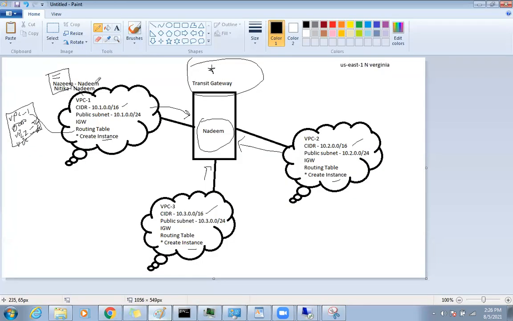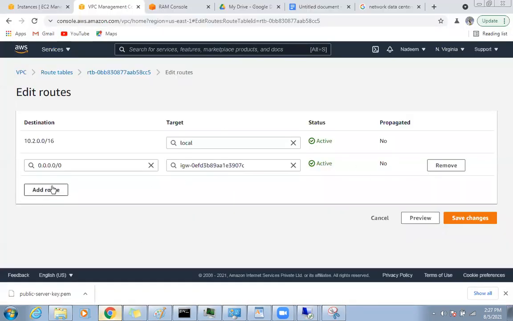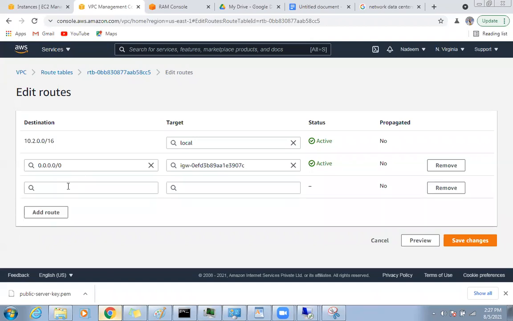Let me show you here. So what you want from here is that only this can ping, and only this VPC B should be accessible by VPC 1. No, this is VPC 1, VPC 3, VPC 2. Oh, VPC 3, sorry. Okay, so only this can, and you don't want VPC 2, right? Correct. So what you can do is add one more, and just specify only 10.3.0.0/24. So from B only 3 can be reached.